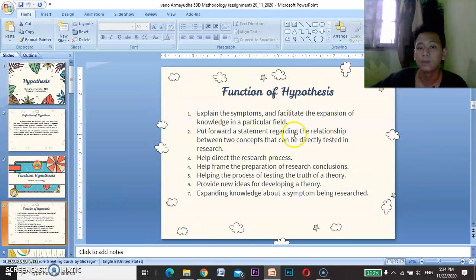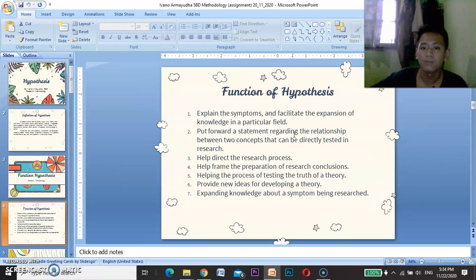There are 7 functions. First, explain the symptom and facilitate the expansion of knowledge in a particular field. Facilitate the expansion means providing the facility to communicate, to get information, to research, to reveal facts based on a particular field.